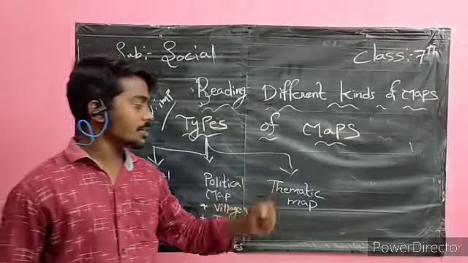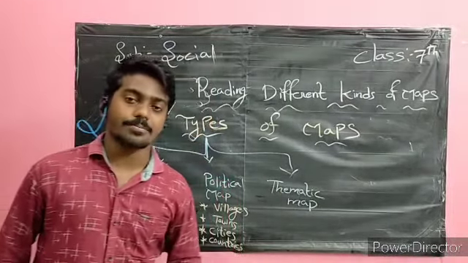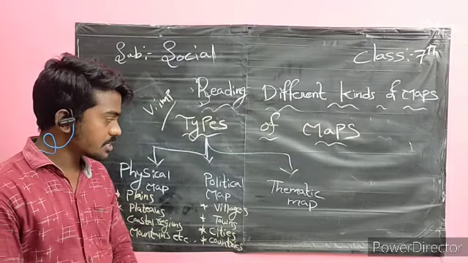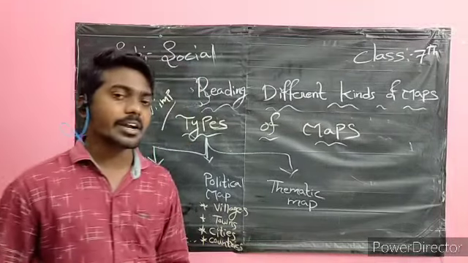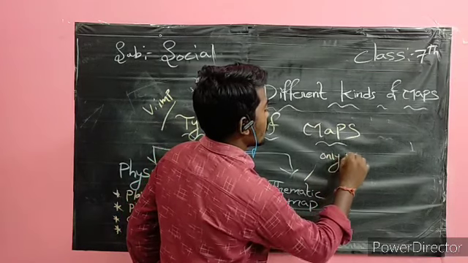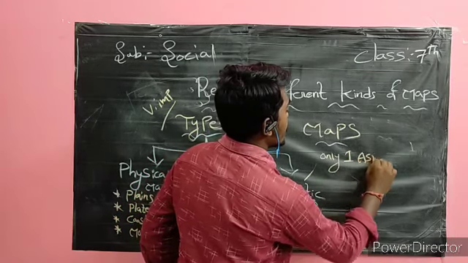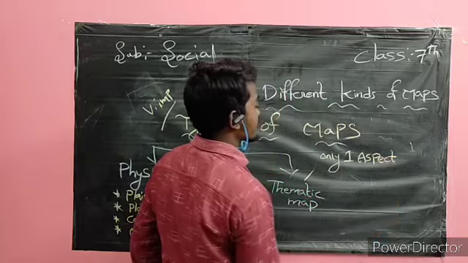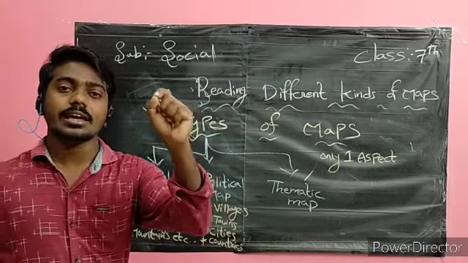Coming to the third one, thematic maps. A thematic map shows only one aspect.